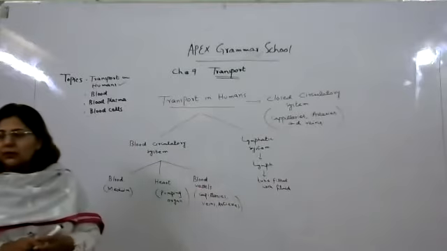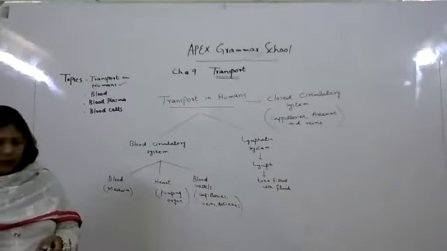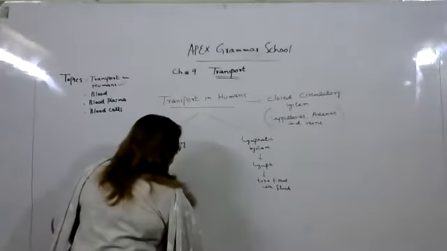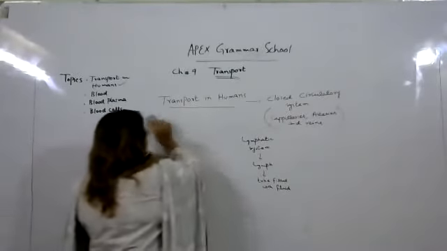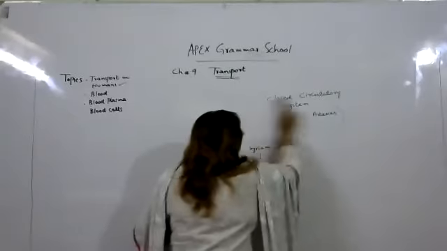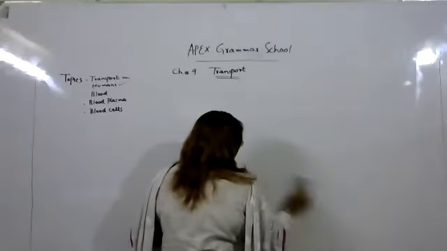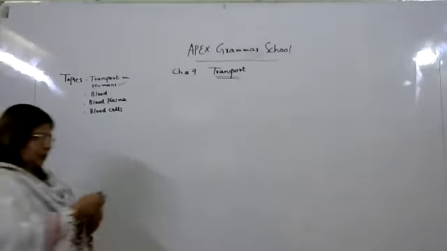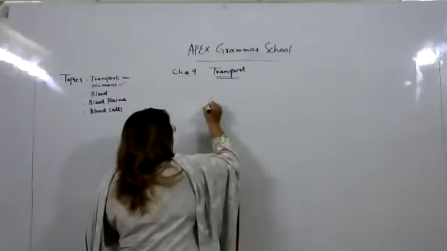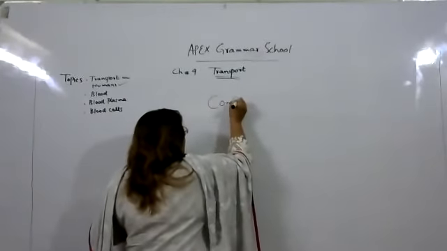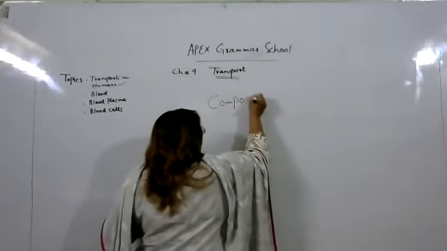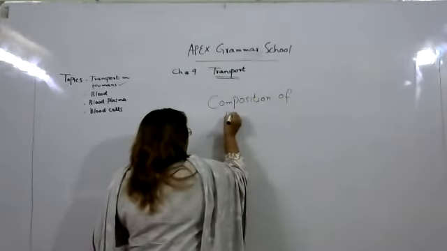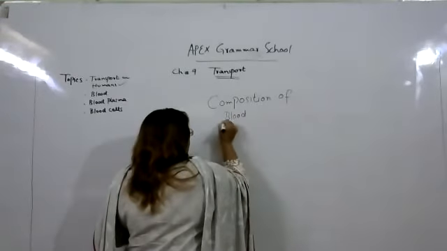Now we will discuss the composition of blood. I hope you understand it. How is blood made?